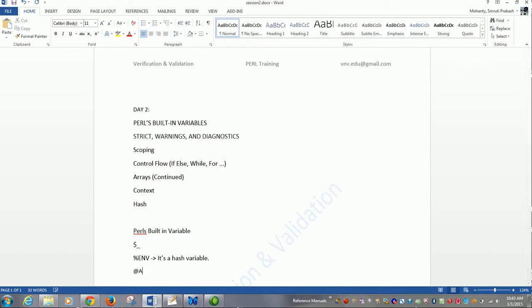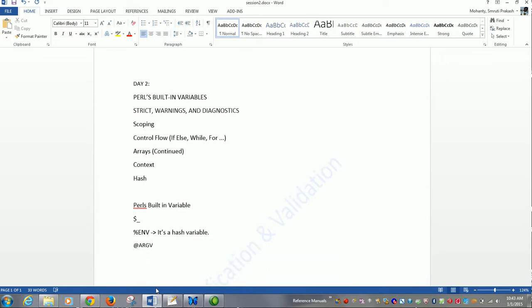Now there is another variable called @ARGV. It is a very useful built-in variable. The built-in array contains the arguments passed in the command line. Now if you have programmed in another language, for example Java, while running the program, for example hello, you pass arguments, right? arg1, arg2, arg3, whatever is there, these arguments are being utilized in this hello program, right?